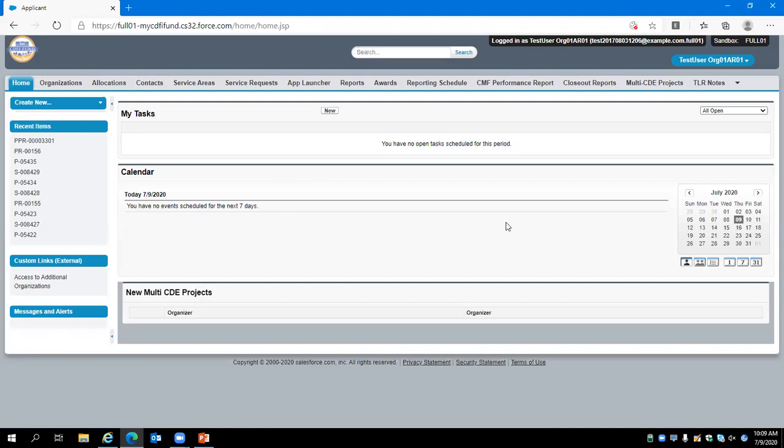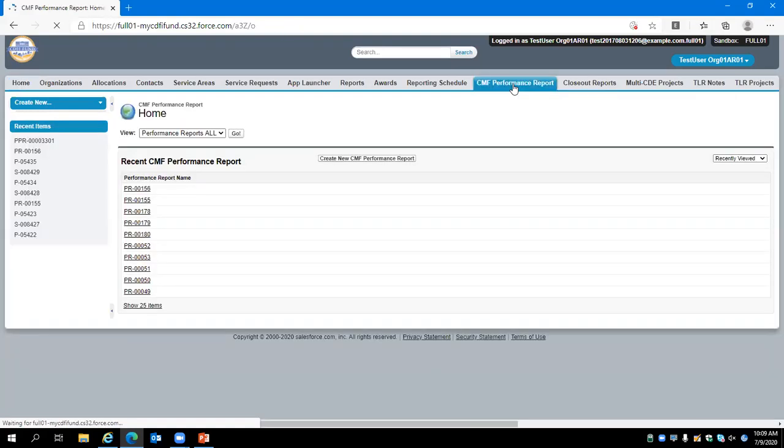We will start off logged into the Awards Management Information System, or AMIS. From the AMIS homepage, you will click on the CMF Performance Report tab. From there, you will click the link to the applicable performance report. If you do not see the report number showing up in this list, go ahead and hit the Go button, which will retrieve the full list of your organization's performance reports.